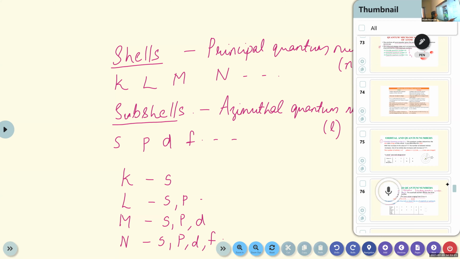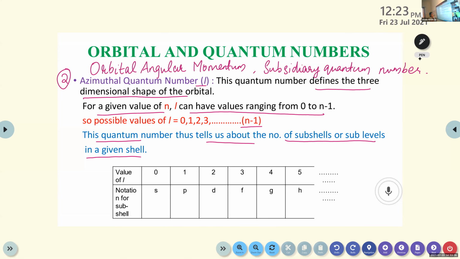Then we are again back to the azimuthal quantum number. It is otherwise known as orbital angular momentum or subsidiary quantum number. We had discussed that L can have values starting from 0 to n minus 1. So here we are going to find the value of L and the notation for the subshell.